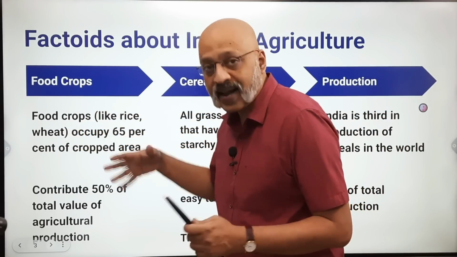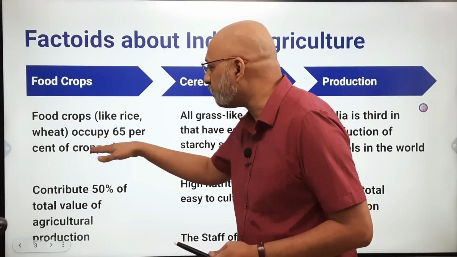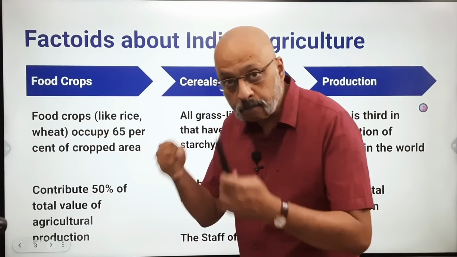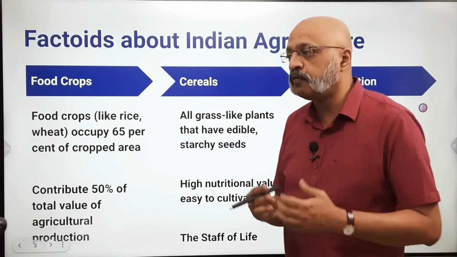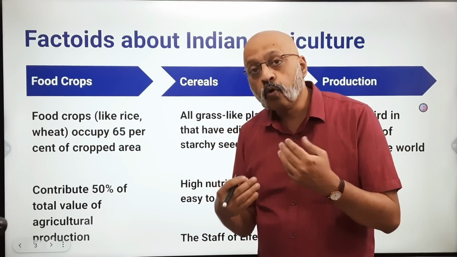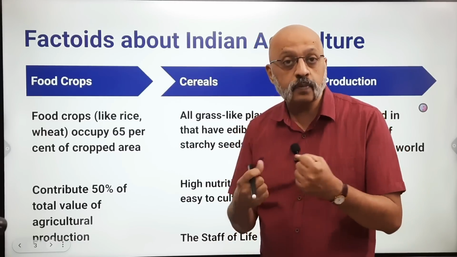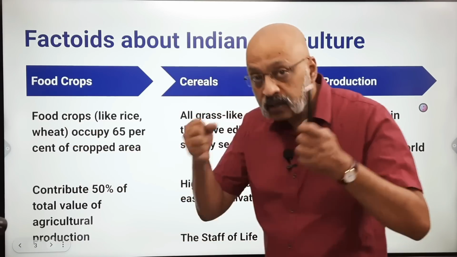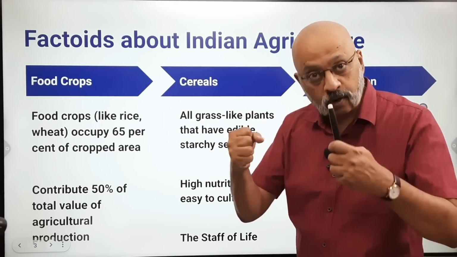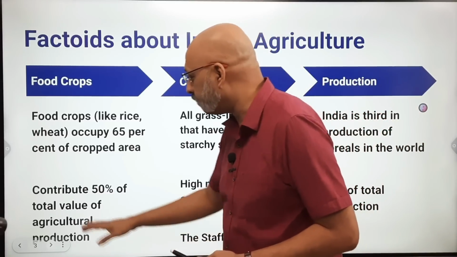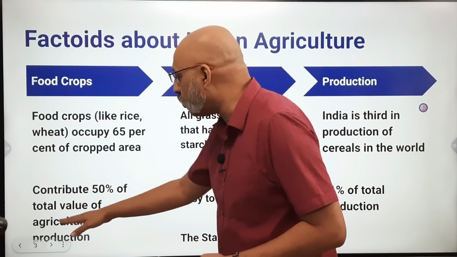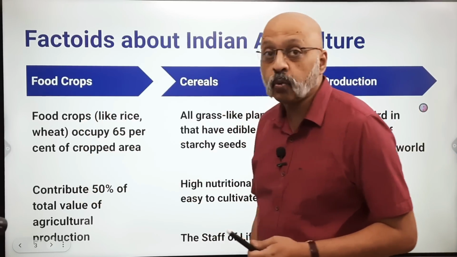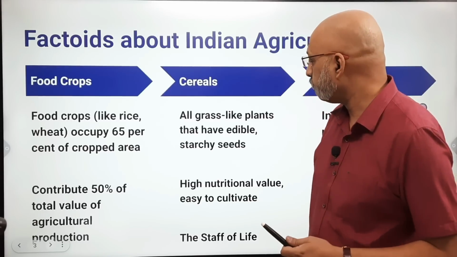Food crops like rice and wheat mainly occupy 65% of the cropped area, the sown area. These two are the bulk, though as I explained in an earlier video, many people are moving towards more cash crops, commercial crops like cotton, etc., which would yield them more money. Though paddy and wheat still continue to be the Amitabh Bachchan of the Indian farming sector. They contribute 50% of the total value of the agricultural production. Okay, so in that sense, rice and wheat become extremely significant.